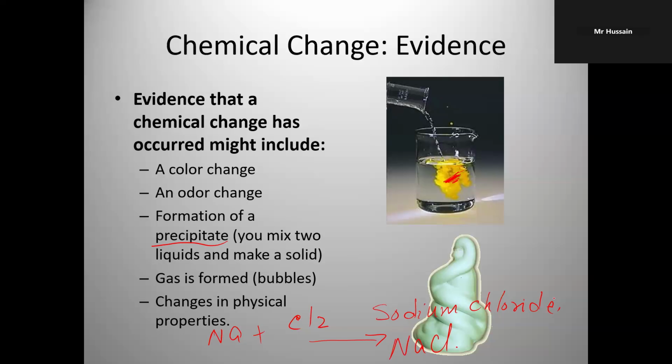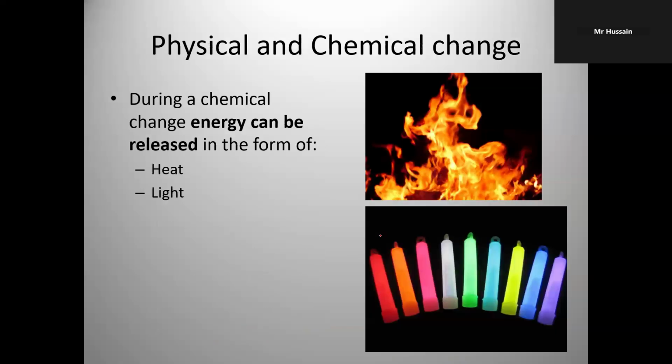Okay, so we know five types of reactions. Again, composition or synthesis or combination reaction, decomposition reaction, single replacement, double replacement, and combustion reaction.